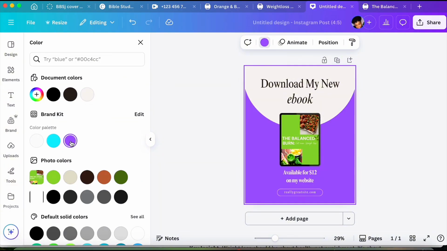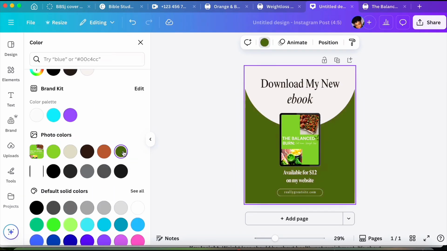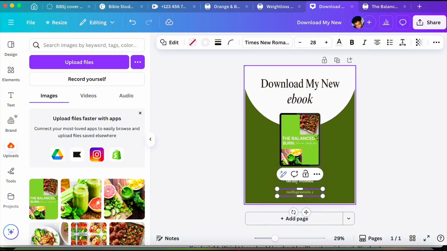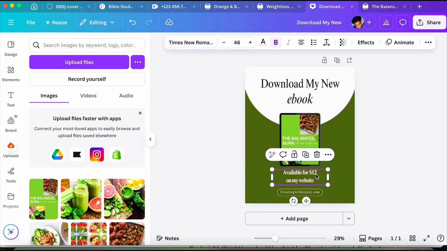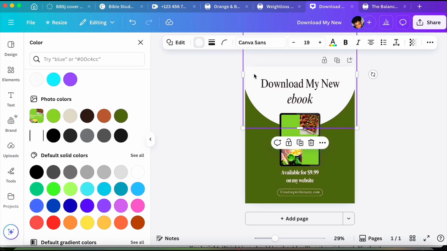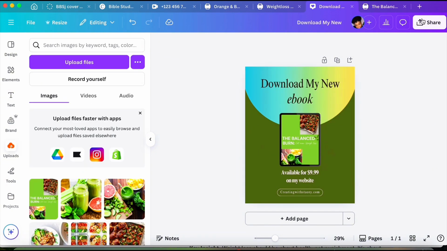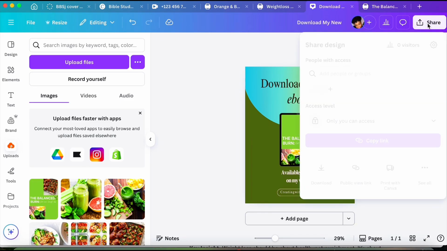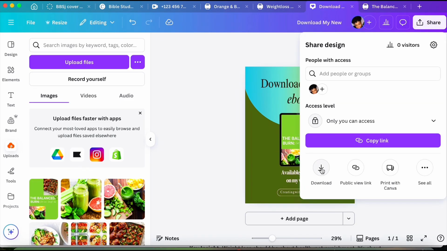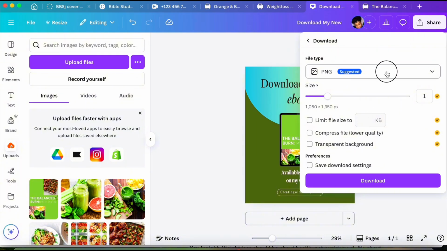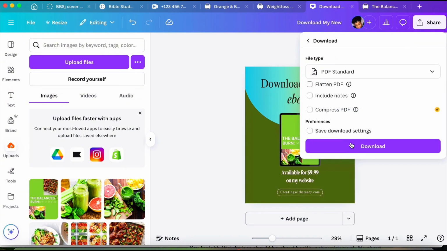So yeah, I'm gonna try to change the colors. So you can tell I already like this part. You just play around with colors until you find the one that sticks. I like this, and then I'm just gonna go ahead, edit the text, put my price $9.99. You can just add your price, add other text that you want, and then I'm trying to edit the color of this top. I like this one, and I'm gonna stick with that. Now I'm just gonna go ahead, share, download my cover page for my ebook.